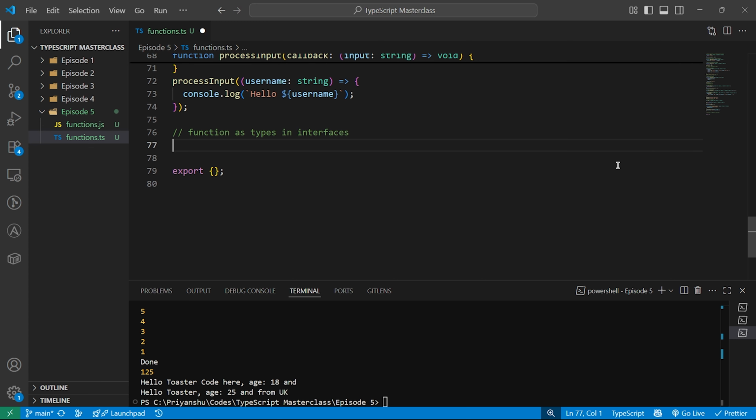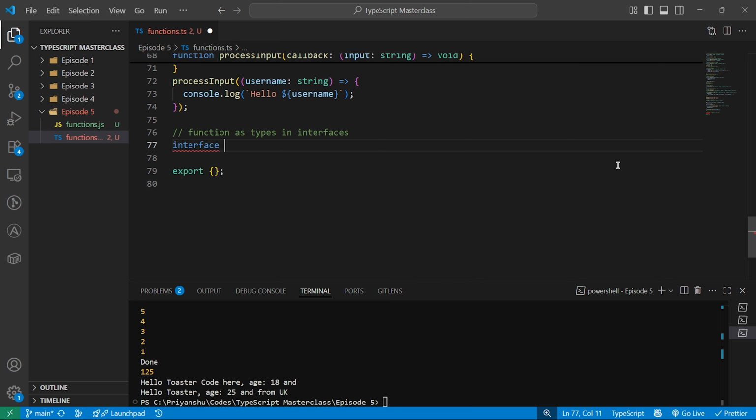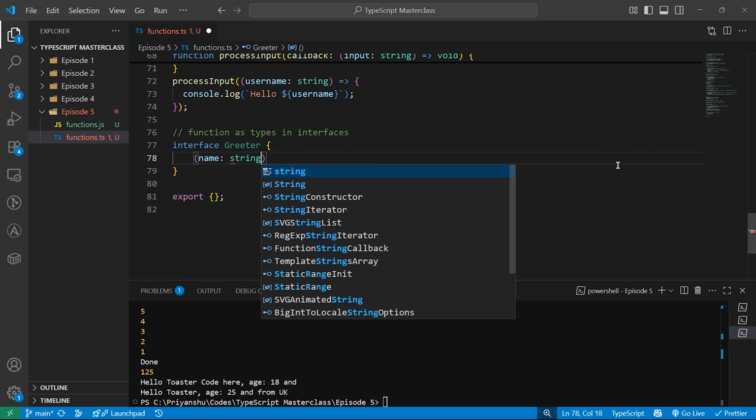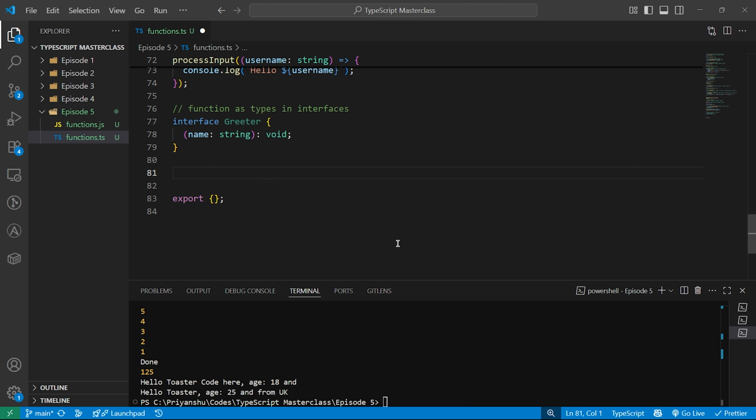Let's first create an interface greeter. I don't know what I'm writing, but okay, I'll do name of type string, and it should return a void. Okay, this is an interface I created. Now let's use the interface.